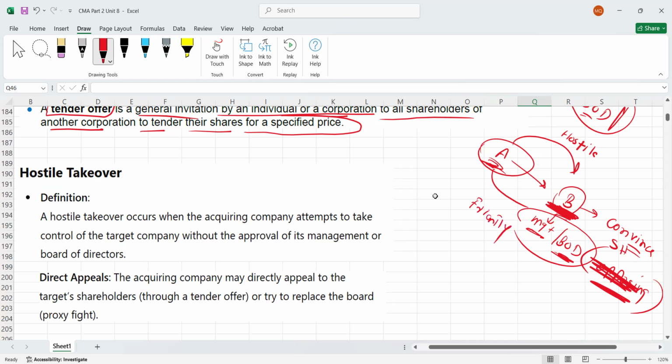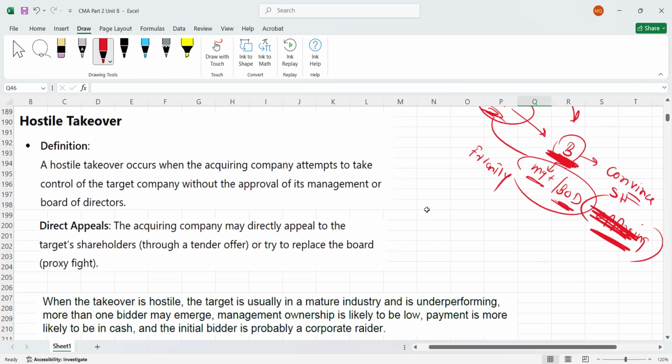Okay, so we have hostile, and we have friendly. I'm going to go through the definitions. This is for hostile, where B's management and the board are opposing this acquisition, but A is still making a tender offer to the shareholders. So this is a hostile takeover.